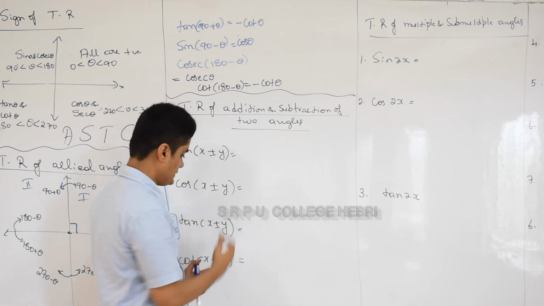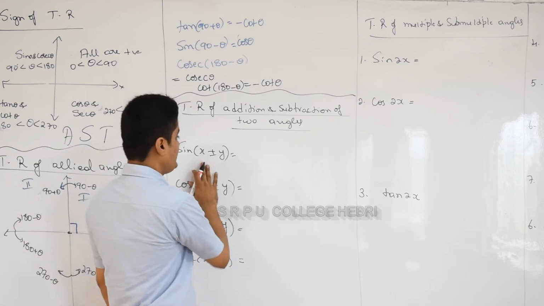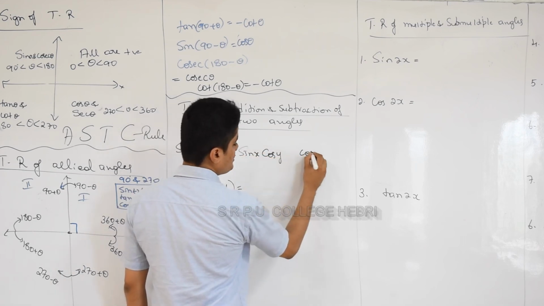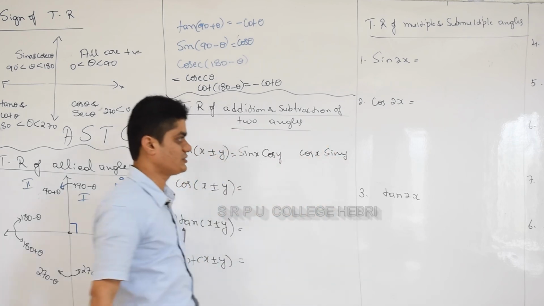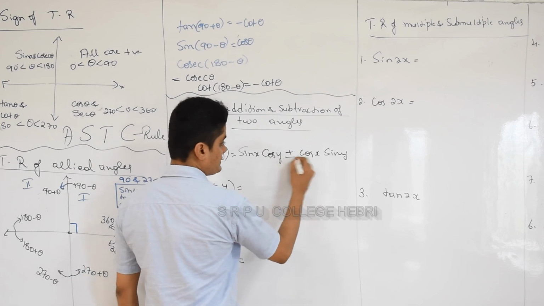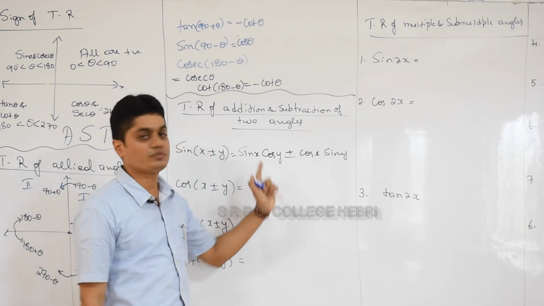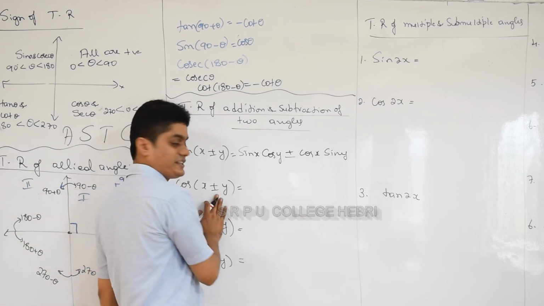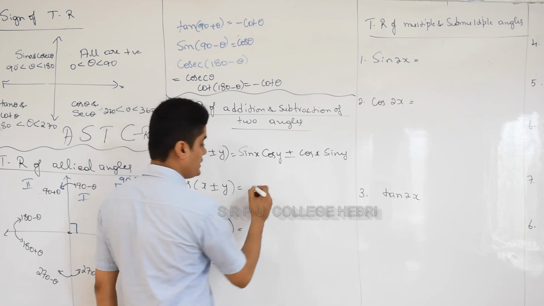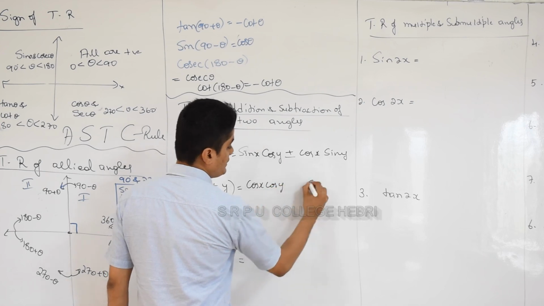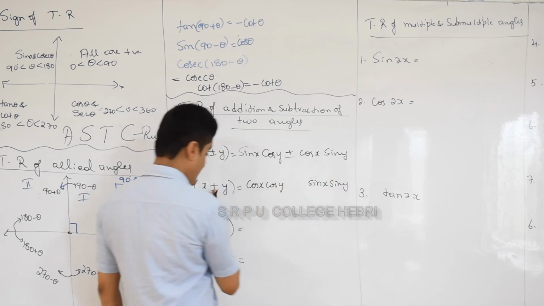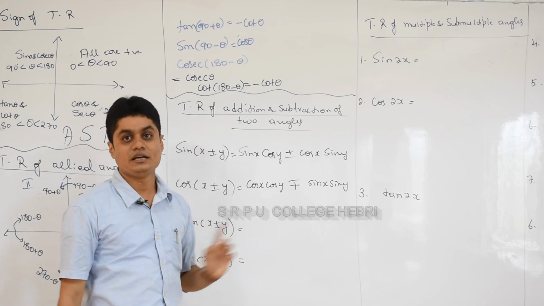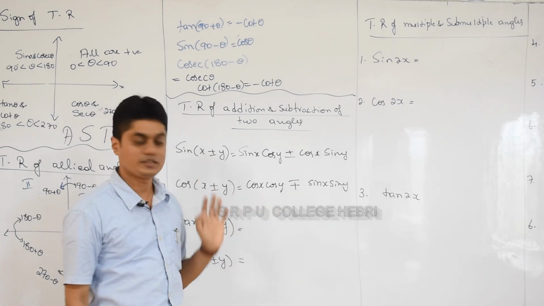I'll show you how to write the formulas in a shortcut method. Observe carefully. Sin of x plus or minus y, we can write both together. What is the pattern? It is the same, right? Sin x cos y, cos x sin y. If it is plus, it is plus; if minus, it is minus. That is the only difference. So sin x cos y plus or minus cos x sin y. I hope you understood. In the same way, cos of x plus y or cos of x minus y. What is the pattern? Cos x cos y, sin x sin y. If plus, then minus; if minus, then plus. Observe carefully. But the remaining terms are the same: cos x cos y, sin x sin y. Correct? In the same way, tan of x plus y.